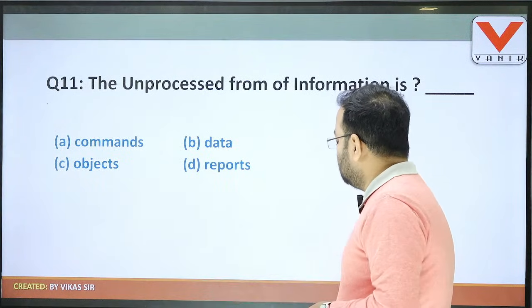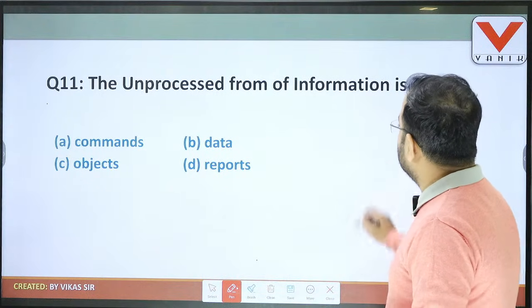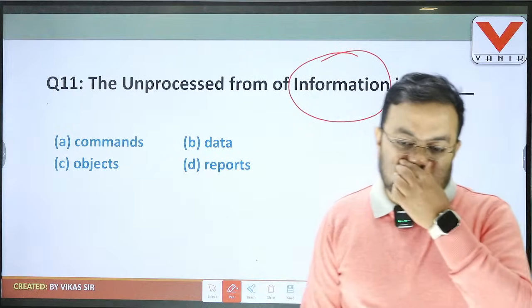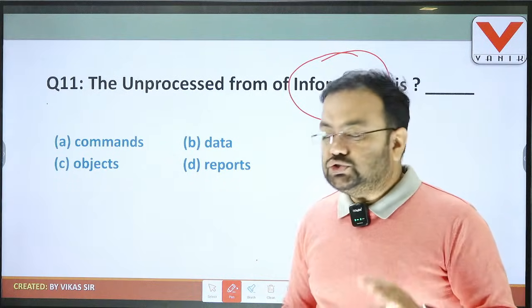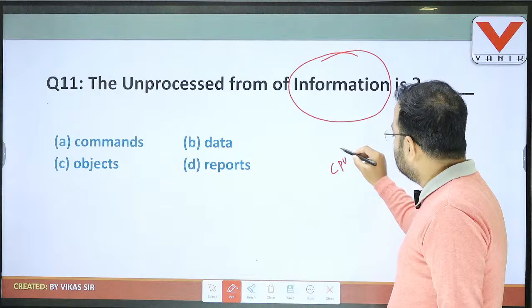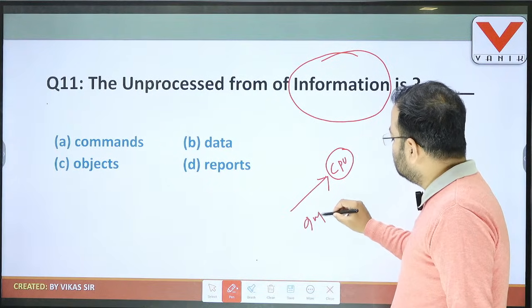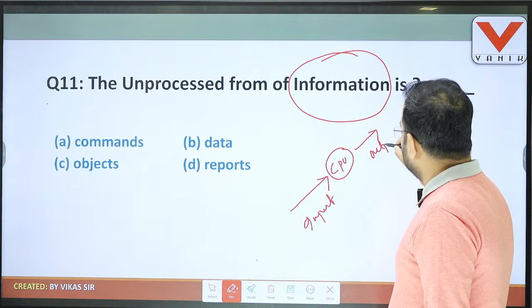Then goes to question number 11. The unprocessed form of information. So students, it has asked about the unprocessed form of information. Always remember that in our computer the CPU is there, and whatever data we provide is input, and after processing this is output.